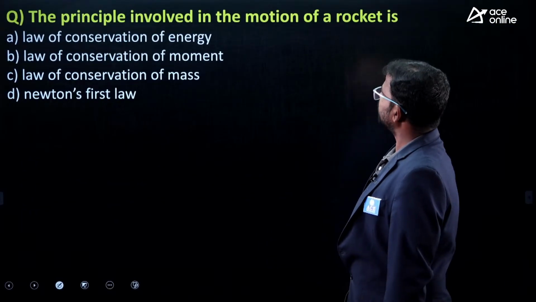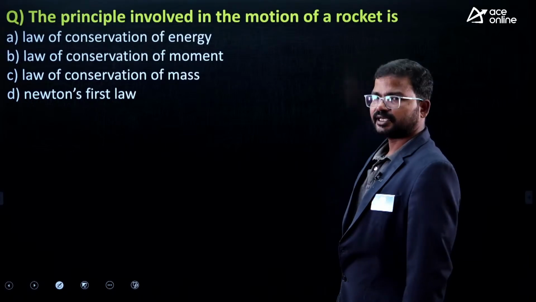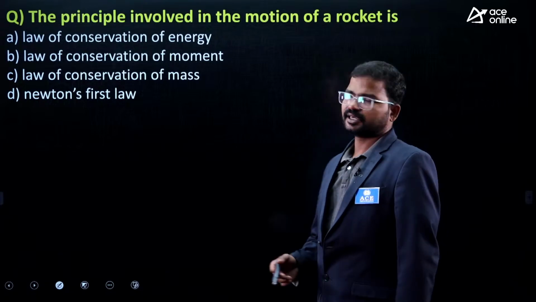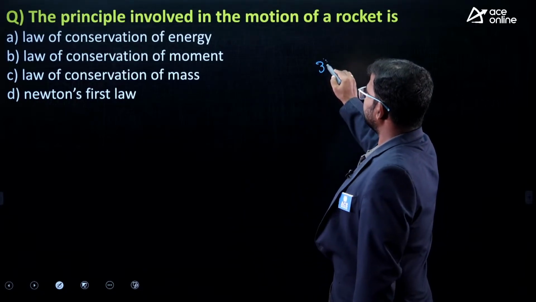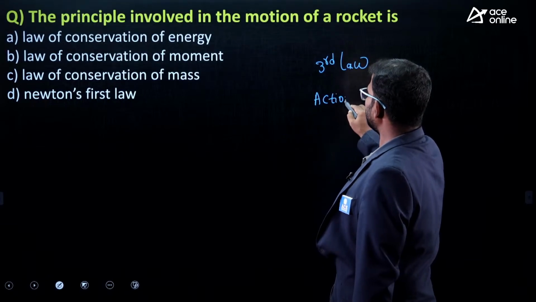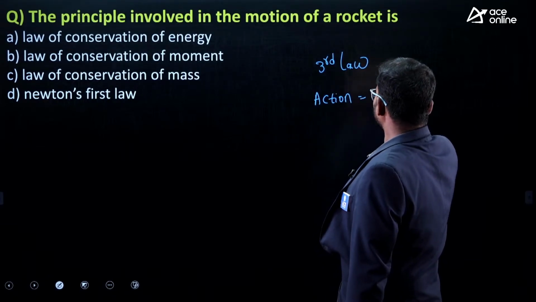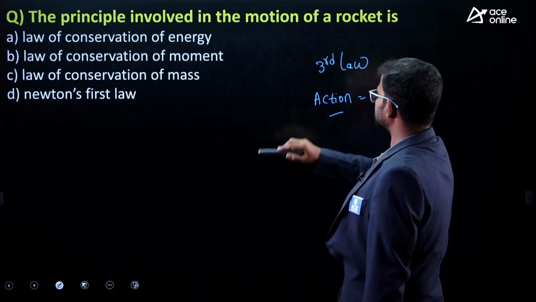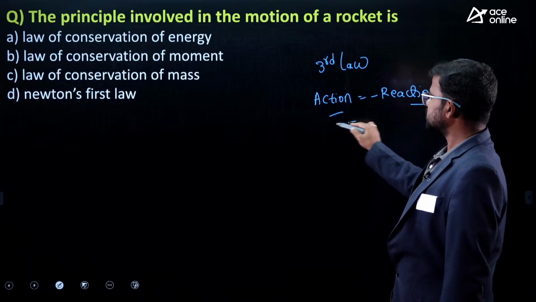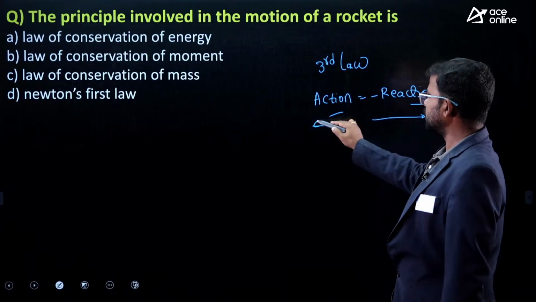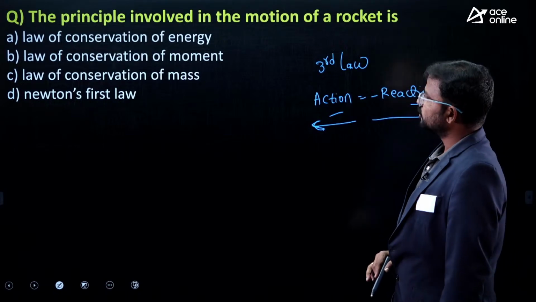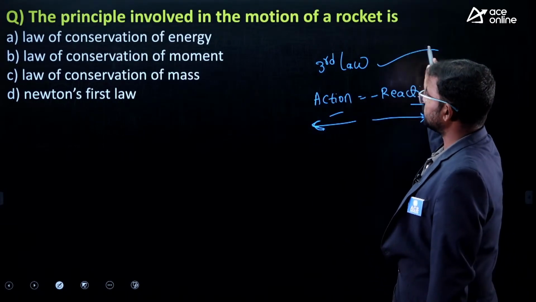Next, the principle involved in the motion of a rocket. Actually guys, if you consider rockets and missiles, they follow Newton's third law. For every action there is an equal and opposite reaction. Here action and reaction both have the same energy and the same kind of forces, but they act in different directions, that is the only difference. So missiles follow Newton's third law.